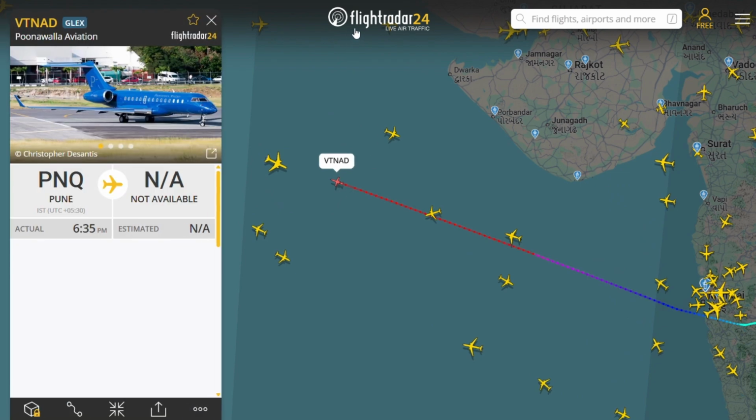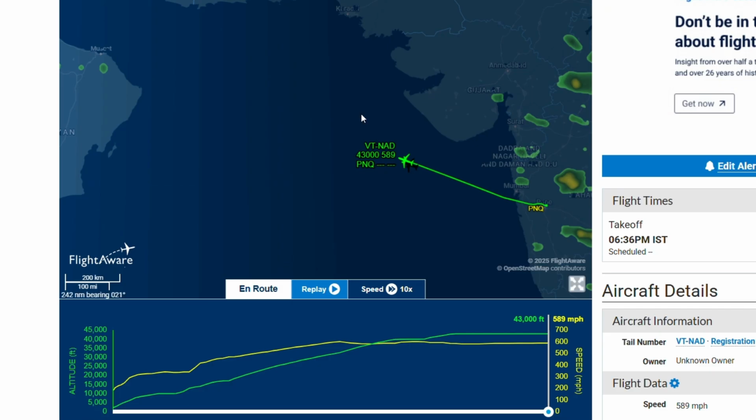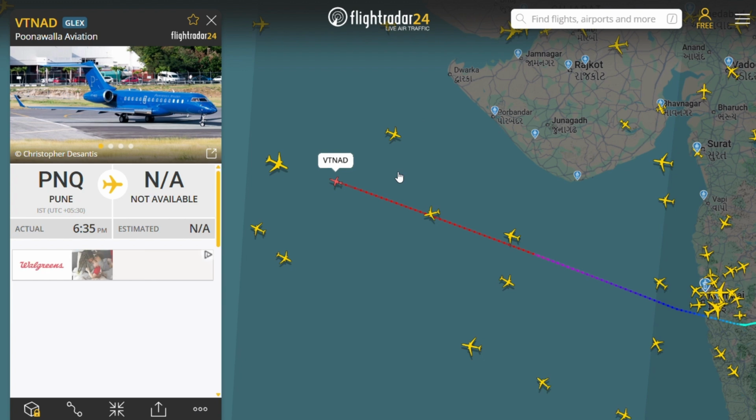We are using Flight Radar 24 and FlightAware apps to track one private jet which is based in India.